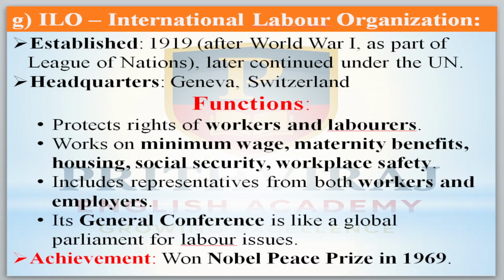It includes representatives from both workers and employers. Its general conference is like a global parliament for all labor issues. Achievements: it won the Nobel Peace Prize in the year 1969.